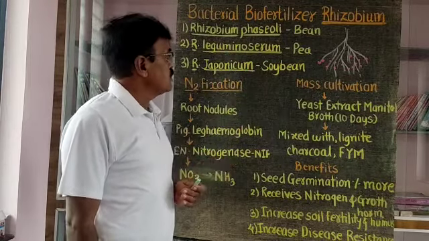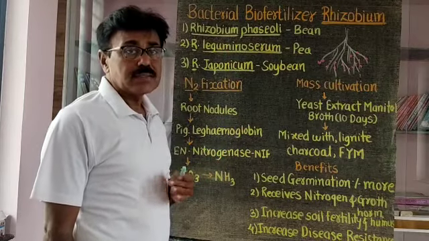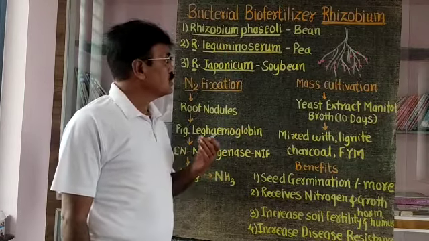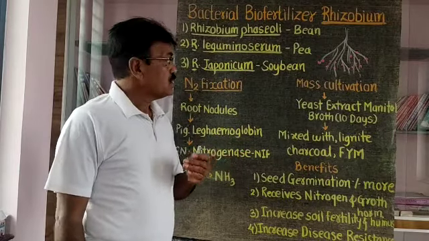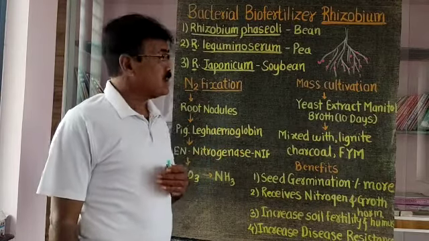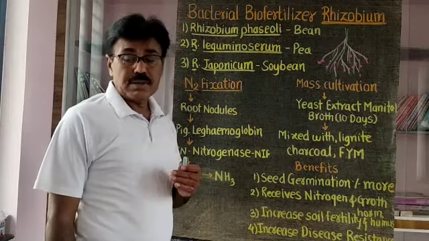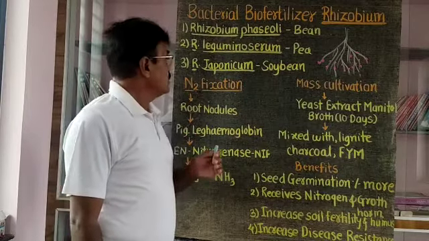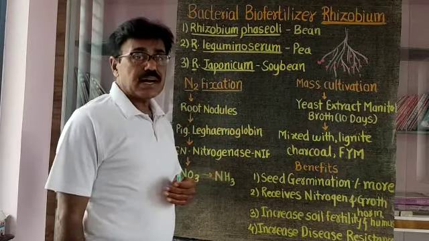These are some specificities of Rhizobium species on plants. Some Rhizobium species are responsible for infection of groundnut plant, pea or sisal. Different species have different specificities, and Rhizobium infects members of family Leguminaceae.